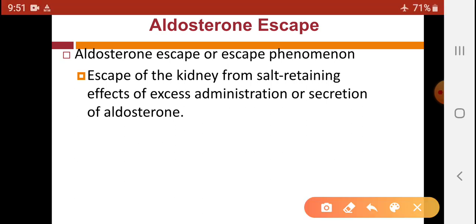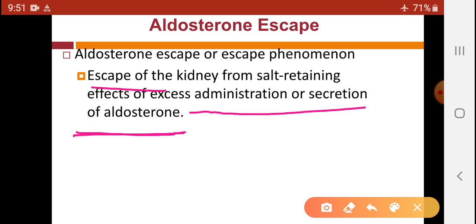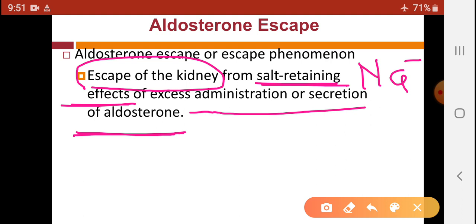So when there is an excess secretion of aldosterone, this aldosterone causes escape of the kidney from the salt retaining effect. Here the salt retaining effect means sodium reabsorption, the sodium retaining effect.